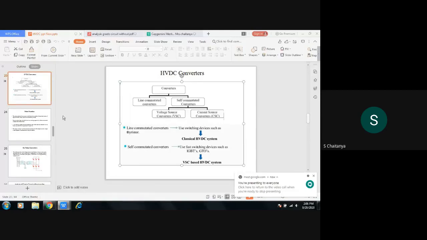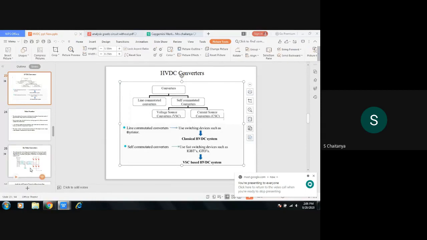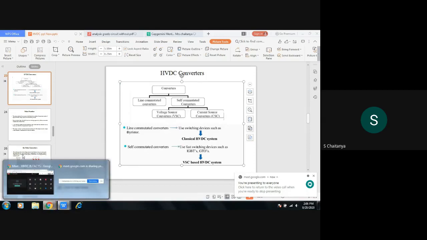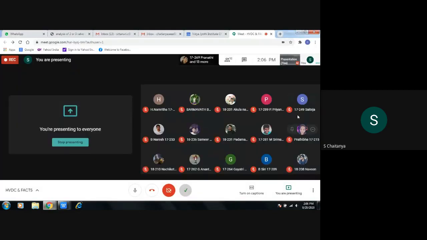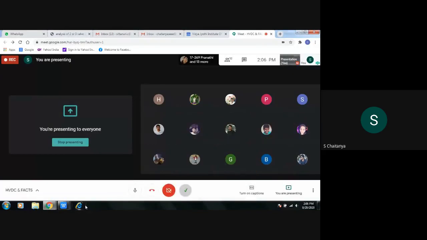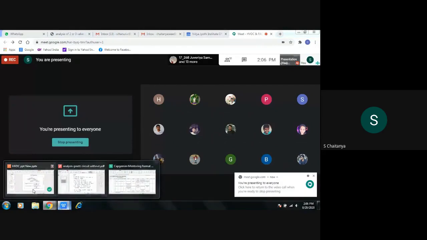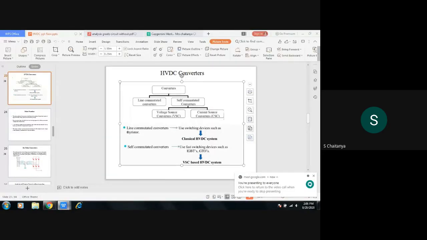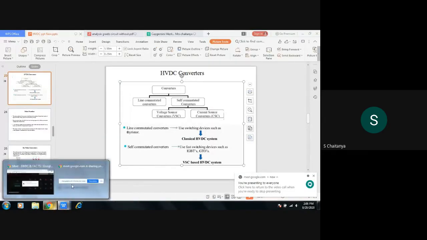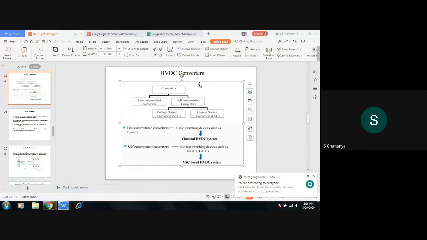We discussed up to the types of HVDC links and the components present in the HVDC system. Now we will discuss the types of HVDC converters. The different types of HVDC converters are line commutated converters and self-commutated converters. Mainly two types will be there, the line commutated and self-commutated converters.